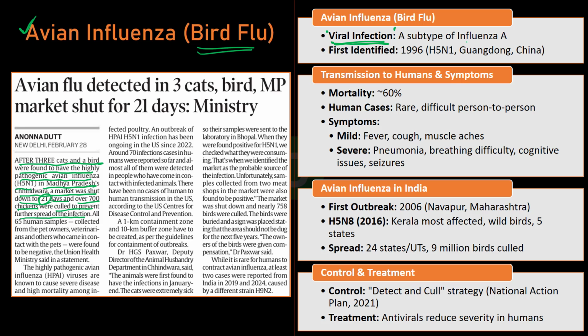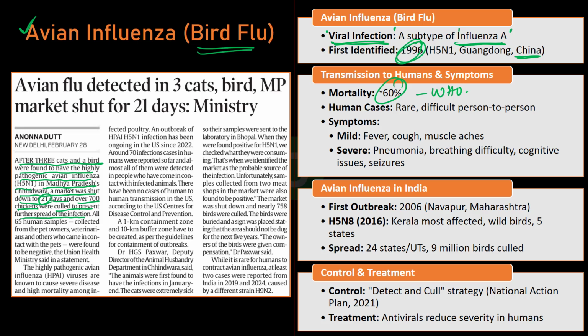Now, it is caused by a subtype of influenza A virus, and it primarily affects wild and domestic poultry. And the first highly pathogenic H5N1 strain was identified in the year 1996 in southern China. Right? Remember this. And although human infections are rare, transmission from birds to humans can occur. But person-to-person spread remains limited, with a high mortality rate of approximately 60% as per the World Health Organization.